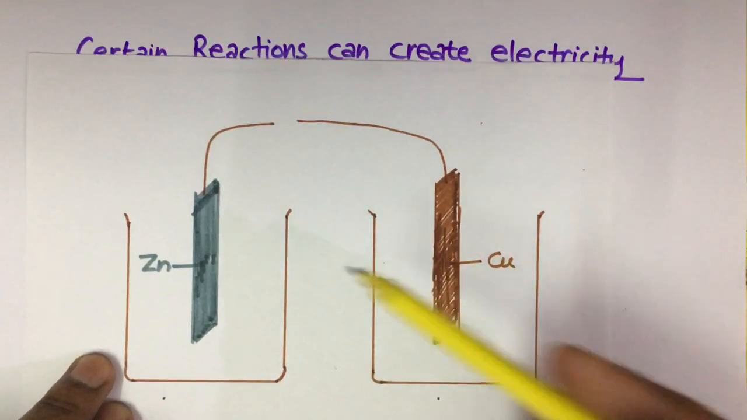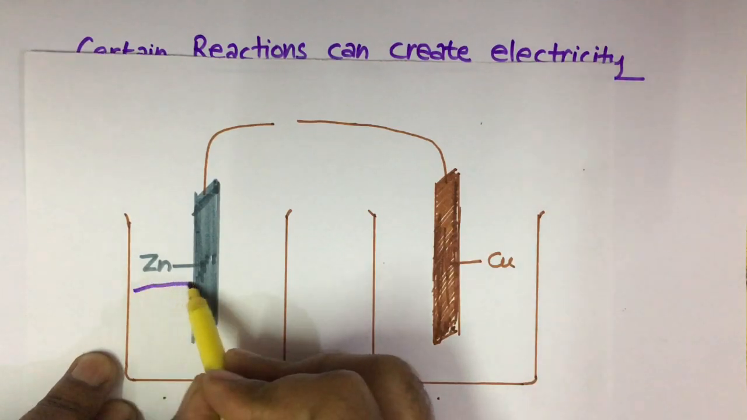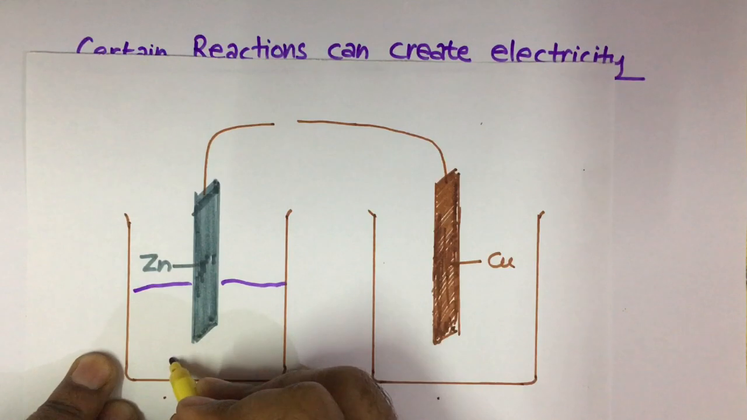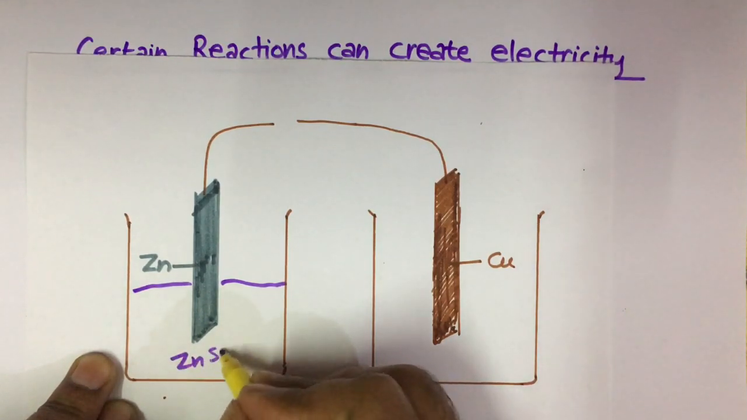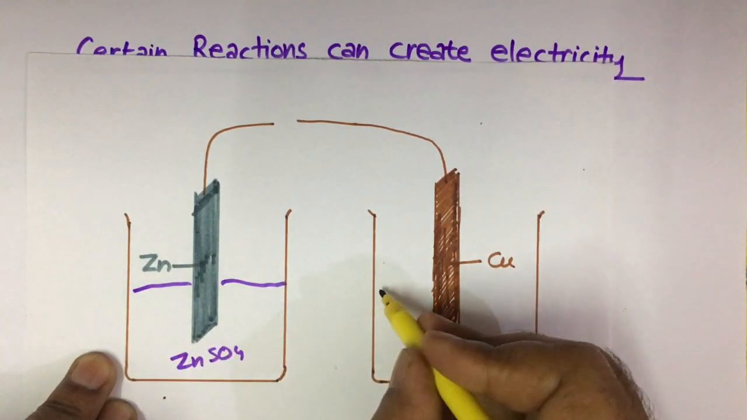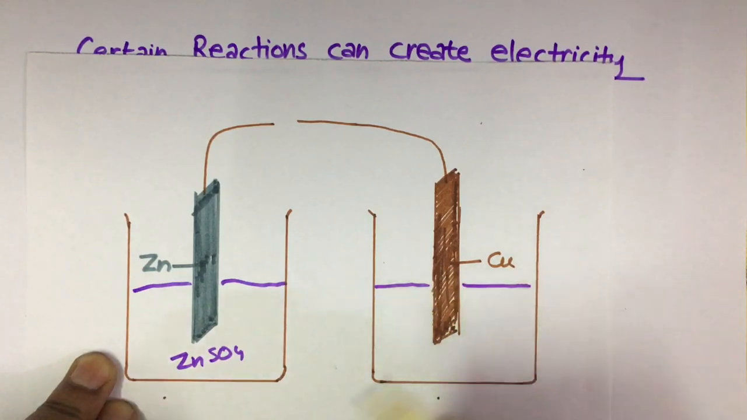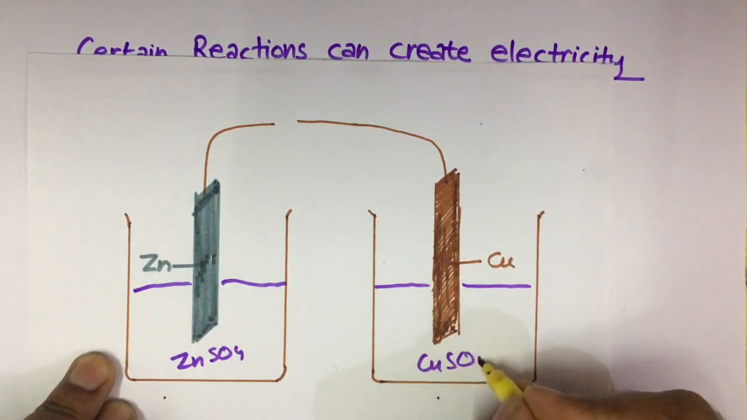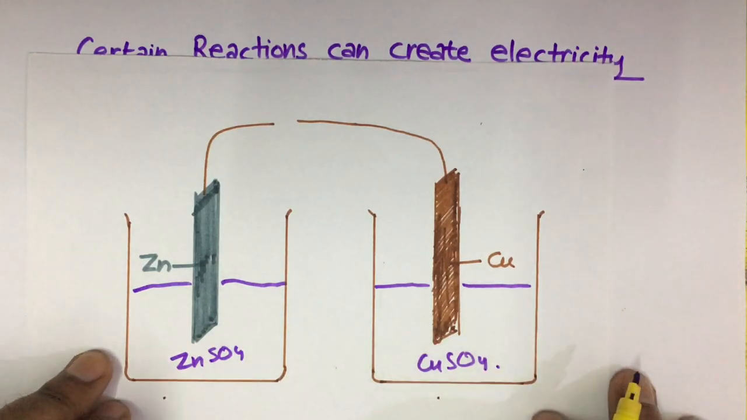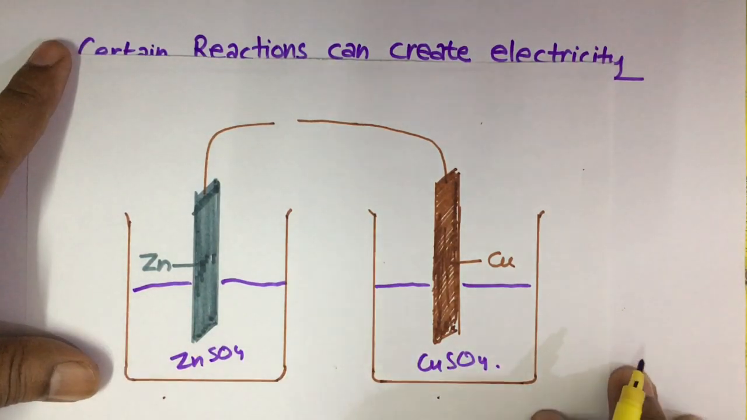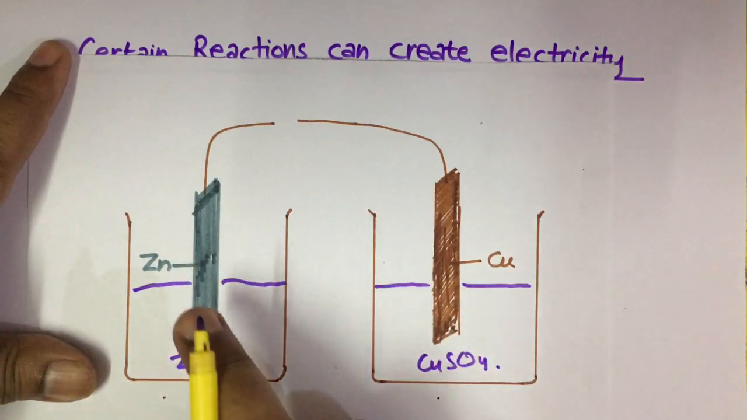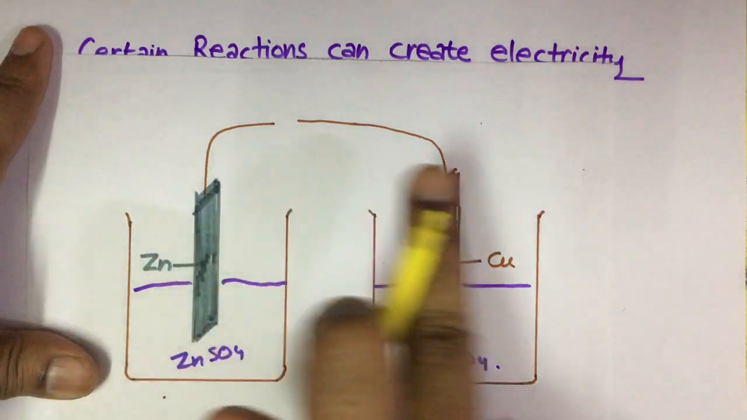Here there is a zinc rod. The zinc rod is dipped in an electrolyte, that is, an aqueous solution of zinc sulfate, and the copper rod is dipped in a solution of copper sulfate. Now here there is a redox reaction and transfer of electrons is going from zinc to copper.